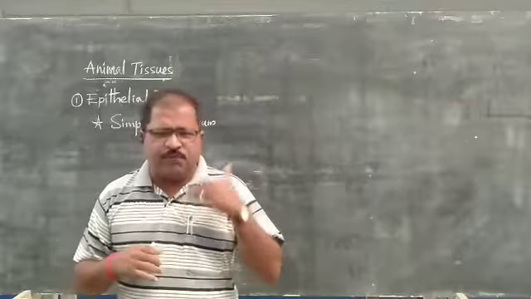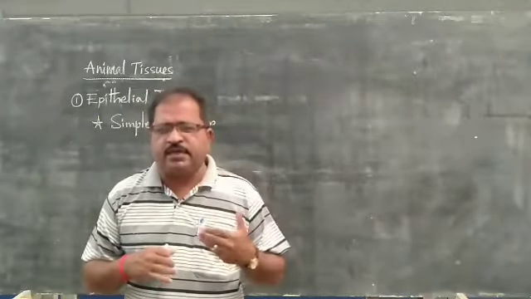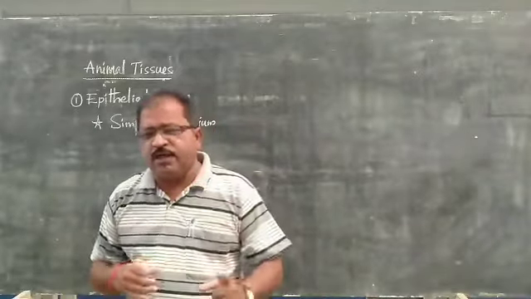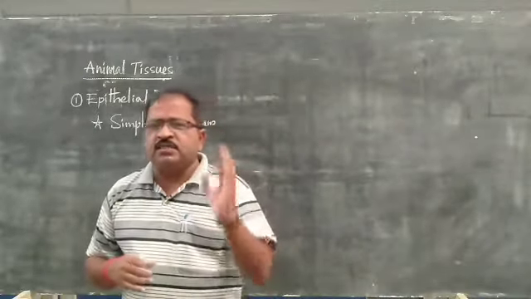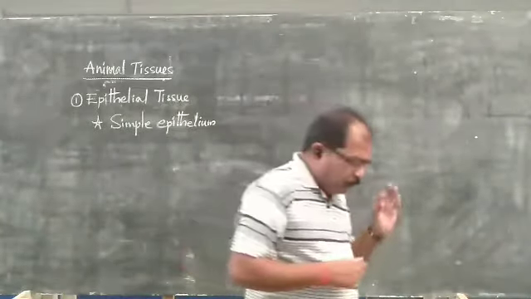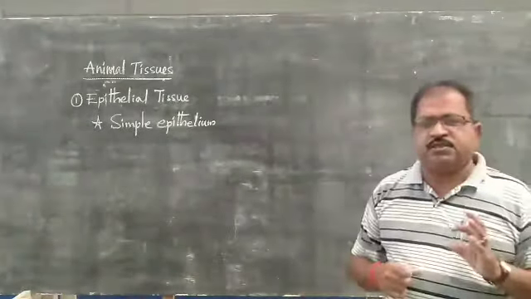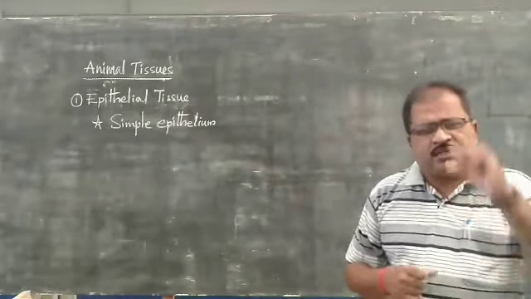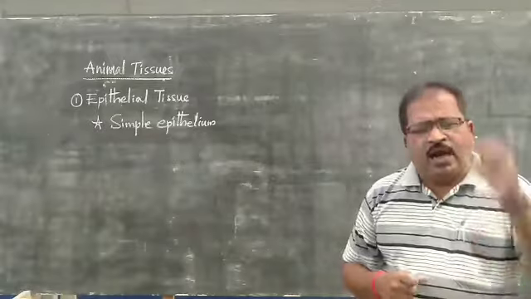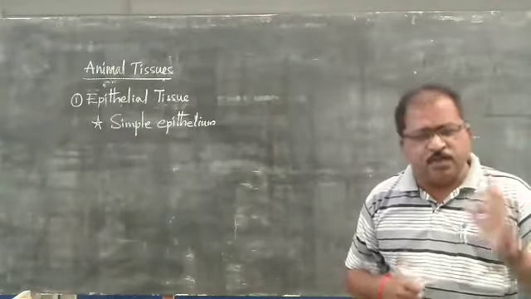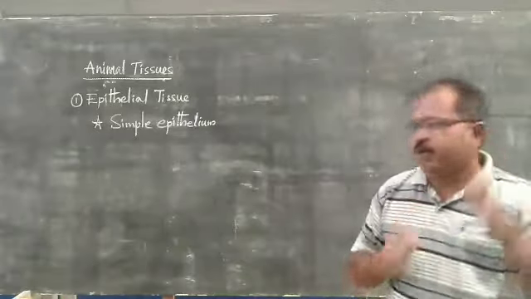So different forms of cells are present, but only one layer of cells. That's why these are called simple epithelium. Based on the location, the type of the cell, the size and the shape of the cell, the simple epithelium has been divided into 4 types.